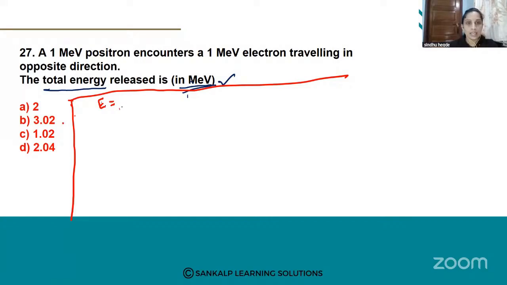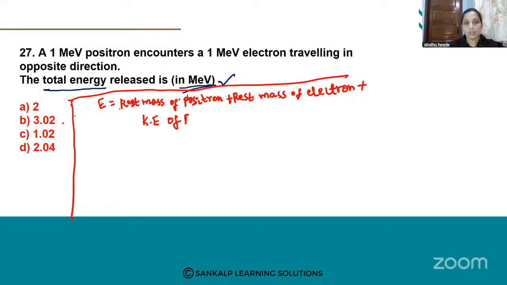Formula is rest mass of positron plus rest mass of electron plus, I will write here, plus kinetic energy of positron plus kinetic energy of electron.